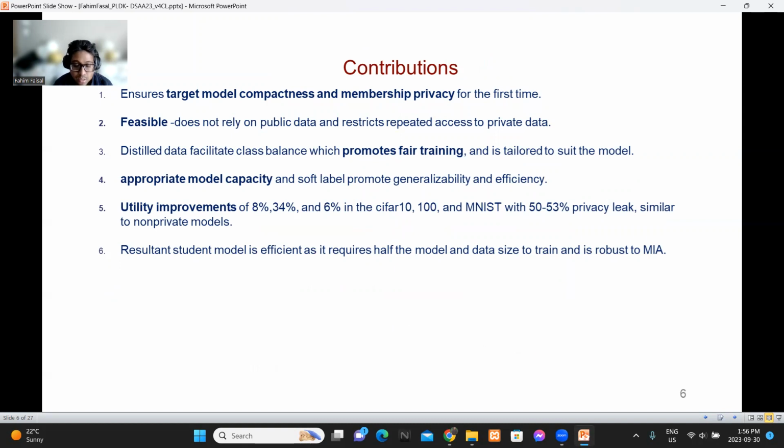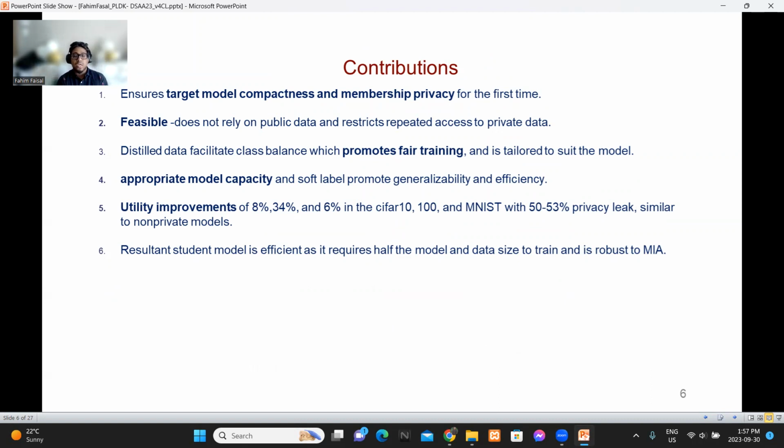Previous approaches don't focus on model compactness, but we do, so that this model can be directly deployed on the device, and it can ensure inference efficiency. It is also feasible and practical because it does not require any public data and restricts repeated access to private data, which some of the previous work failed to do. And distilled data facilitates class balance, because whenever we generate distilled data, we ensure that there is an equal number of data points per class, which promotes fair training.